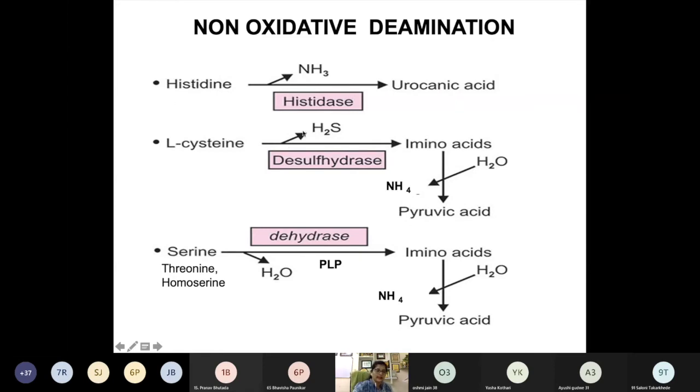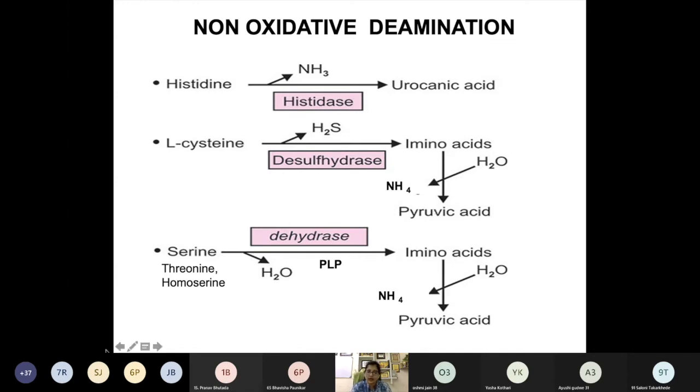Now L-cysteine is again a sulfur-containing amino acid. So how does it get deaminated? First, there is a removal of the H2S group, the sulfhydryl group, by the enzyme desulfhydrase. Then the second step is a deamination, removal of ammonia, and it's converted into pyruvic acid.